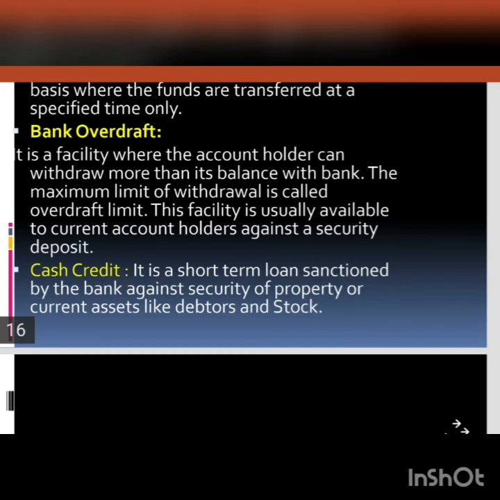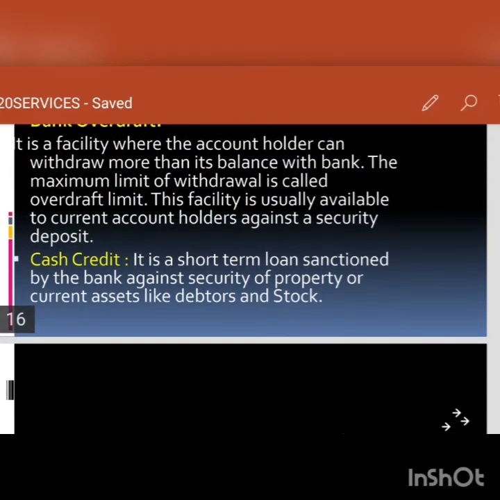Next is cash credit. Cash credit is also a short-term loan sanctioned by the bank against security of property or current assets like debtors or stock. Again, this facility is provided only to those customers who have good financial records, and on the creditworthiness of the account holder, the bank provides this cash credit facility to the holders.